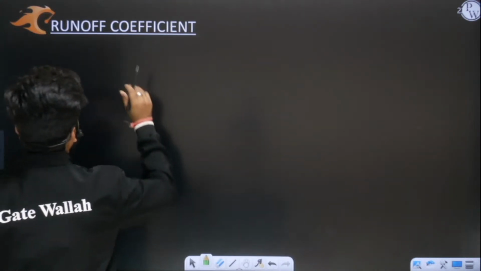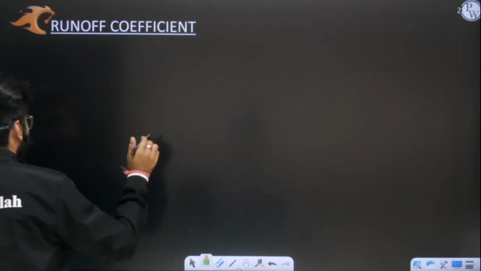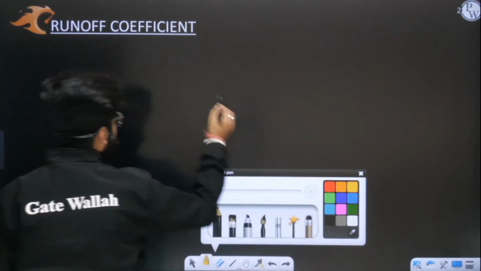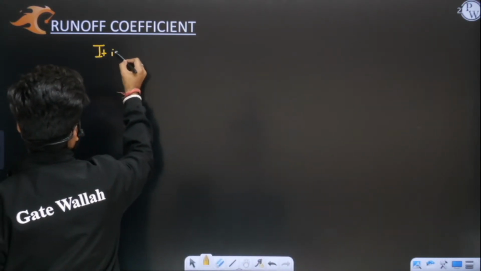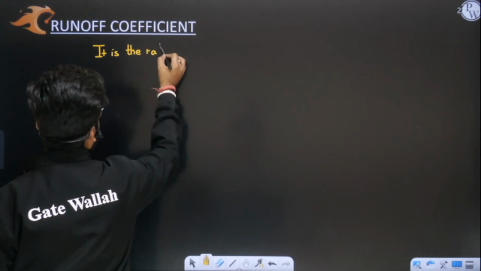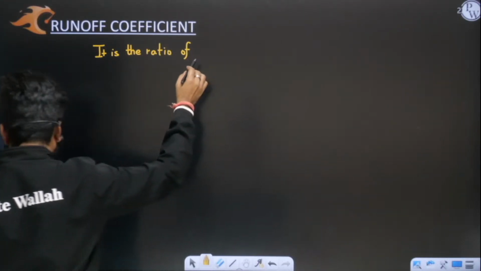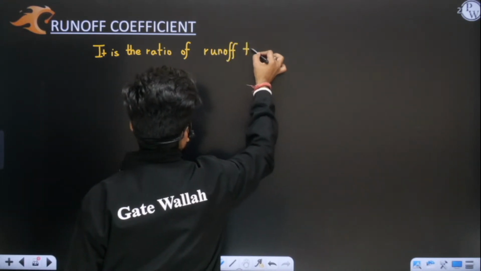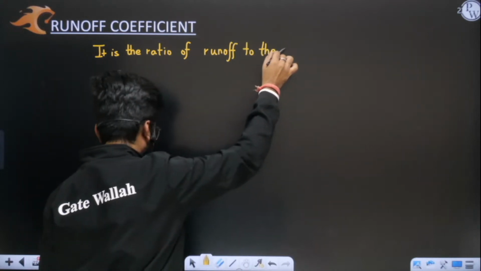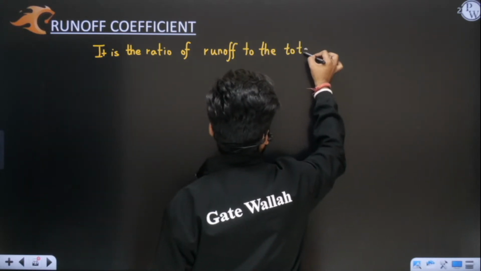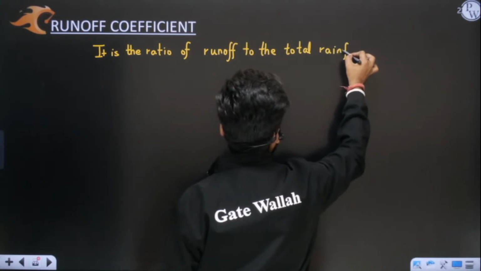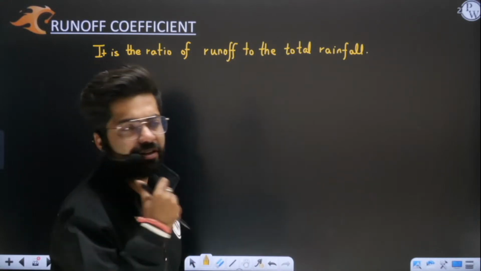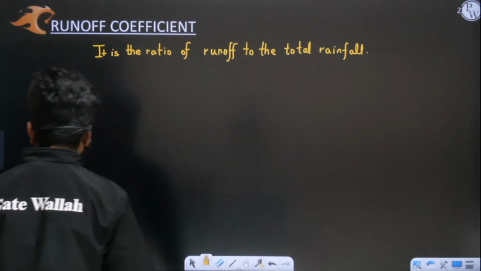Now if you want to understand what is runoff coefficient, it is nothing but the ratio. Let me write here: it is the ratio of runoff to the total rainfall. That means out of total rainfall, how much water has converted into runoff. Only some portion will be converted into runoff and some will be lost. So you need to understand this.